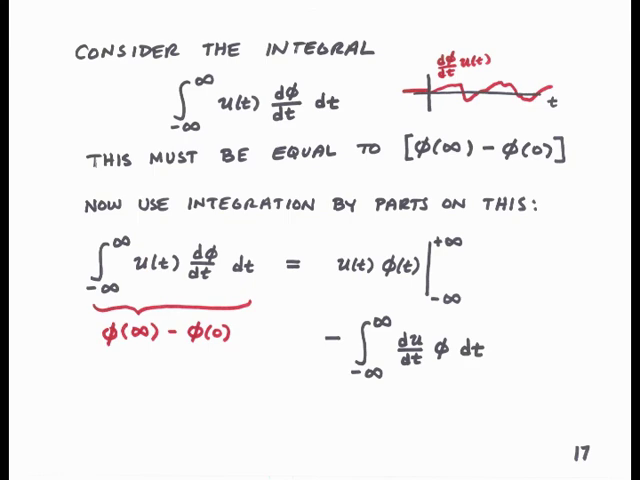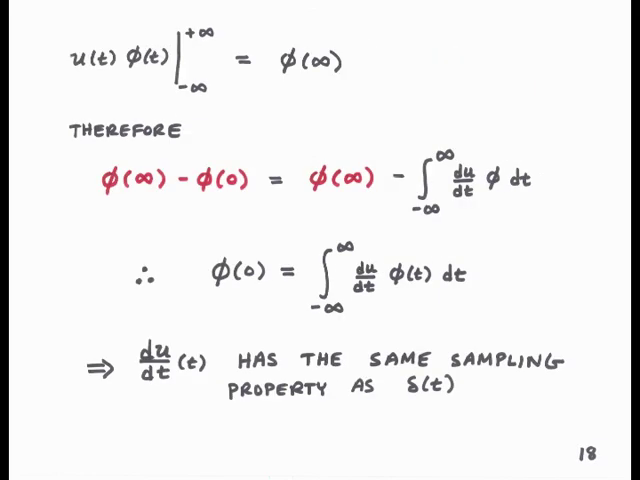Let's start by examining the first of these 2 terms, the u of t times phi of t, which we have to evaluate at plus infinity and minus infinity. Well, u of t times phi of t at minus infinity will be 0, since u at time minus infinity is 0. So we know this first term will evaluate out to phi at infinity.